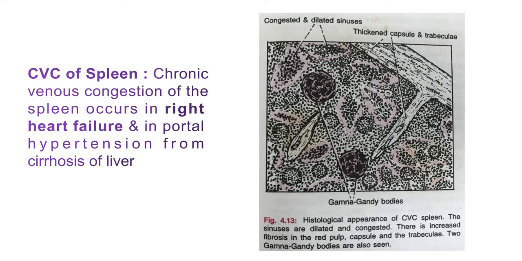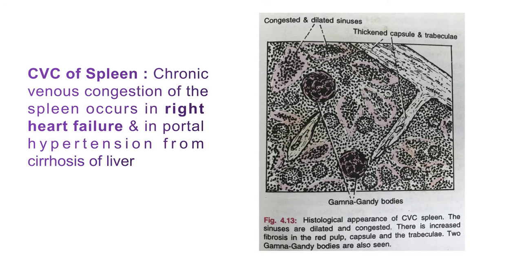These hemorrhages are nothing but acute blood loss. These hemorrhages may get organized and form Gamma-Gandy bodies. So due to the hemorrhage, due to the acute blood loss in the spleen, Gamma-Gandy bodies get formed, or again what we say is siderofibrotic nodules.